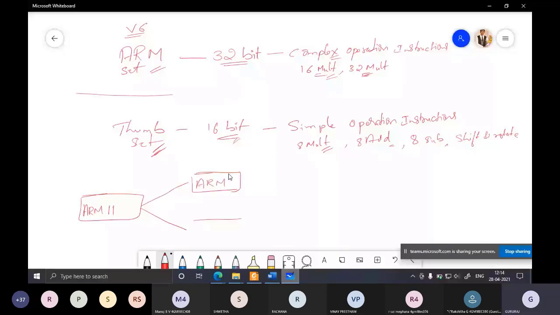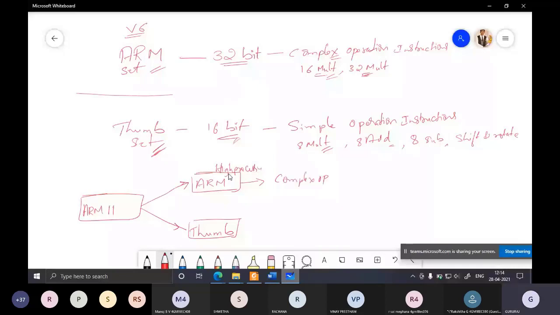So there were two processor states, one ARM state and one thumb state. Why were there two processor states? Because there were two instruction sets, one ARM instruction set and one thumb instruction set. To support these two instruction sets, there were two separate processor modes, ARM mode and thumb mode. Whenever the processor was in ARM mode, it was a high processing mode, so it would do complex operations.